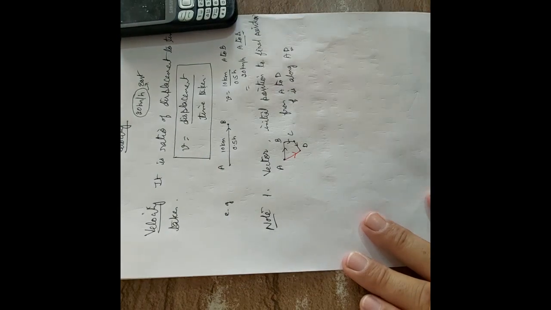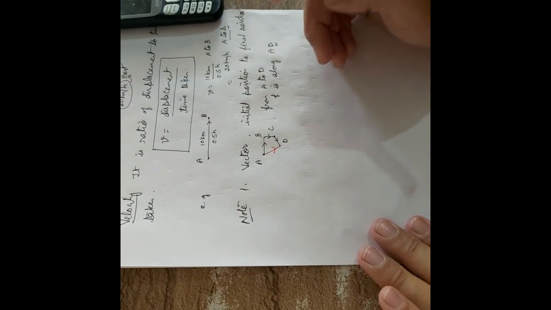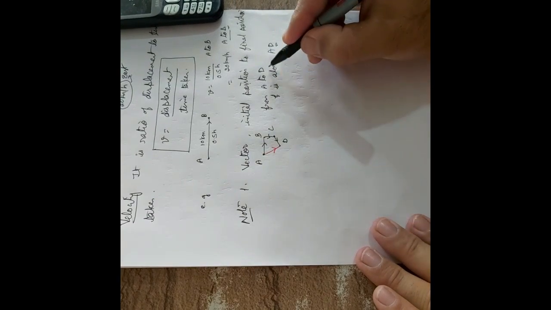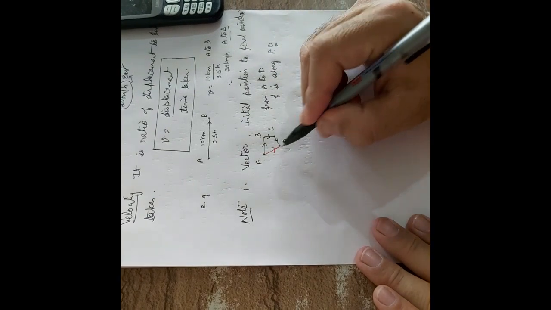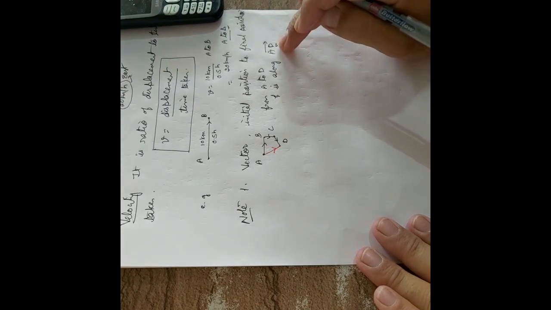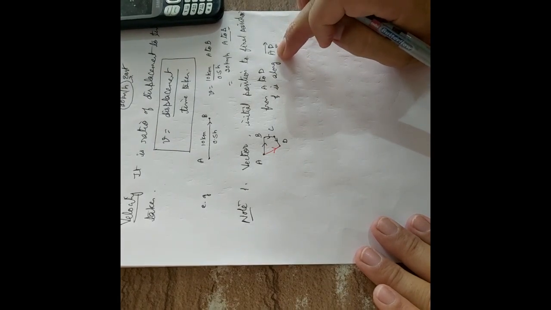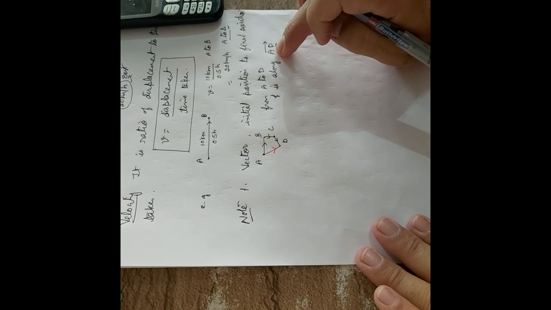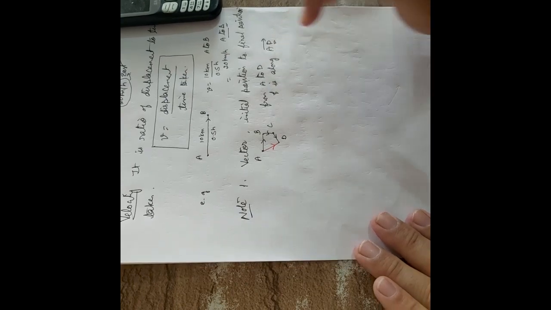You will do this in vector analysis. The velocity is along AD. Let's also put an arrow. So the direction is from A to D, initial A, final D.